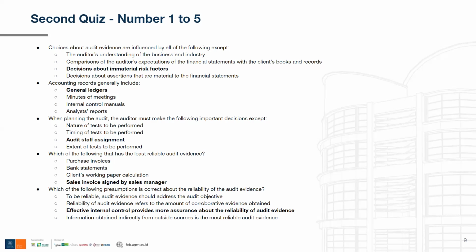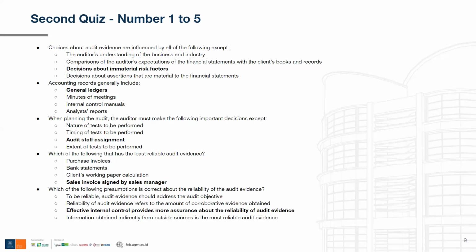But let's get into the other options. Minutes of meetings are not relevant to the accounting records, so they are not included in the accounting records. The third option is internal control manuals. This one is also not relevant to the accounting records, so the management does not put them in the accounting records. So this choice is out of the question.